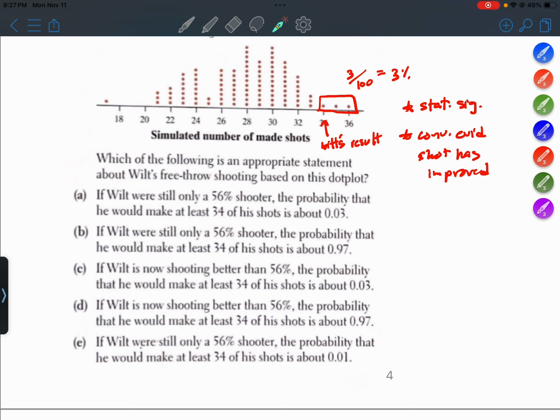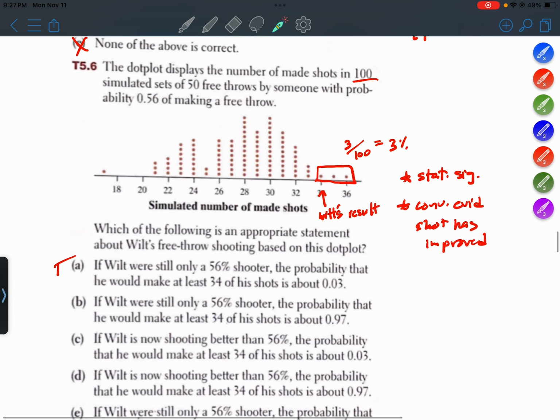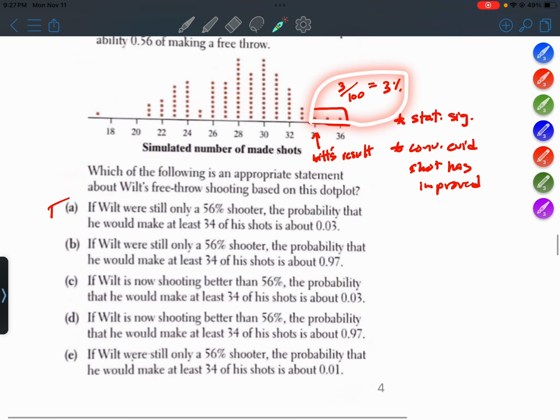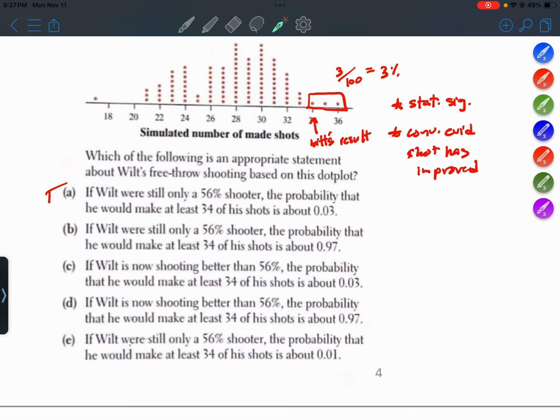Okay, that seems true, right? Remember, we are assuming that he's a 56% shooter, and there's a 3% chance that he would make 34 or more shots.